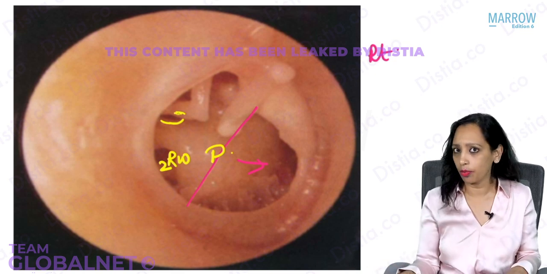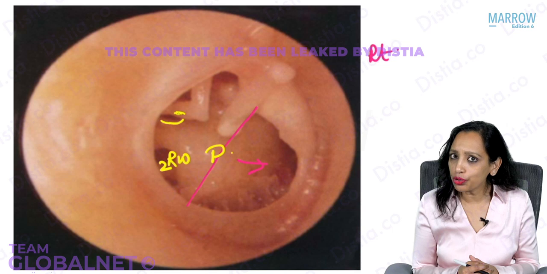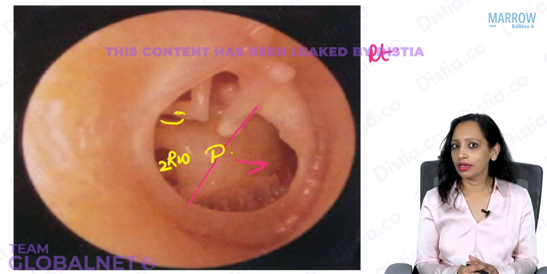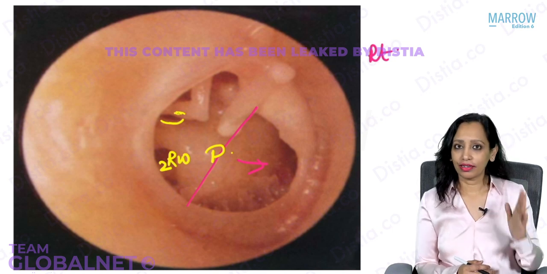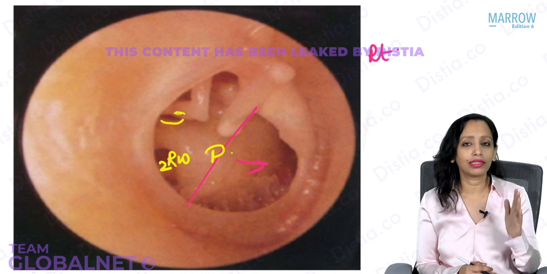So, now quickly keep your pens down. Tensor tympani attaches to process cochleariformis. True, false? Yes, no? No, false. It attaches to where? Yes, it attaches to the handle of malleus, the upper end.